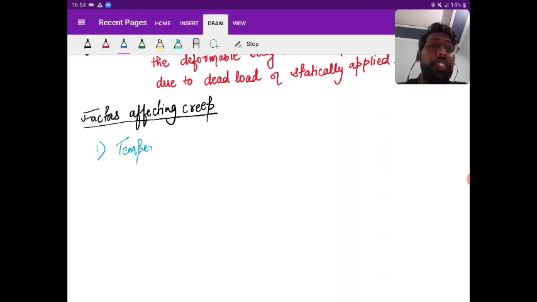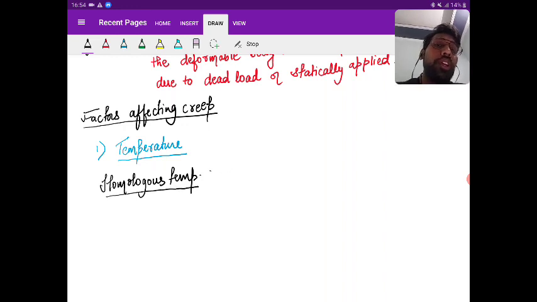In temperature, there is a term called homologous temperature. First try to understand: we know that the greater the temperature, the more the molecular movement and the more the deformation you can see. So what is homologous temperature?